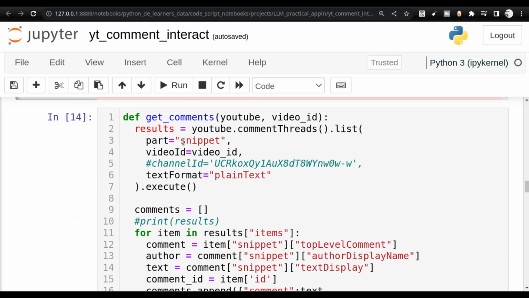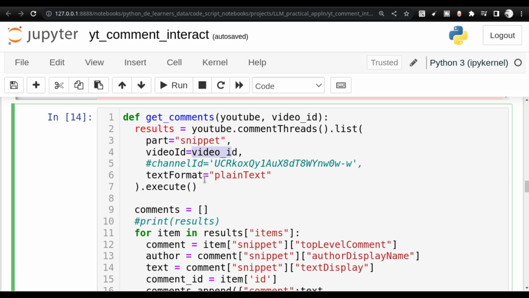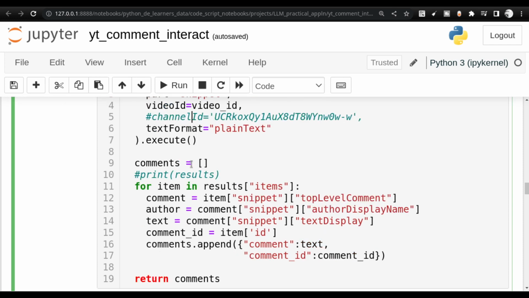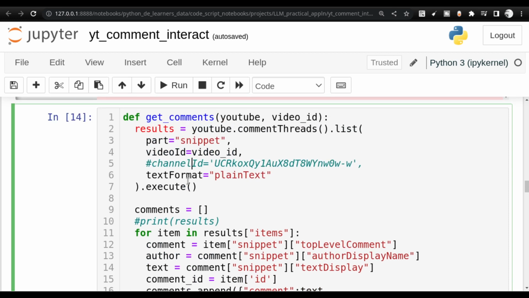So you see, when you use this youtube.commentThreads method and you ask it to list, you need to provide the video ID. Why have I commented this out? When I started experimenting with it, the YouTube API docs were saying that I need to use the channel ID. But when I tried to execute it, it was erroring out. Then, looking at videos, I found that we don't need to provide the channel ID. So that's why I commented it out. But if you are facing any challenges, try it with the channel ID also. It's not required, so you can work with the plain video ID itself. You know what the video ID is.